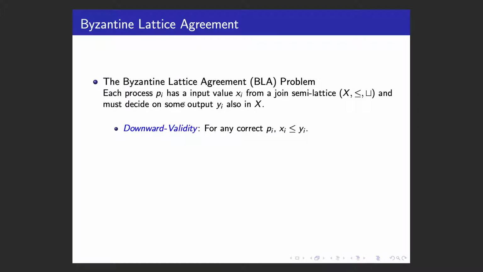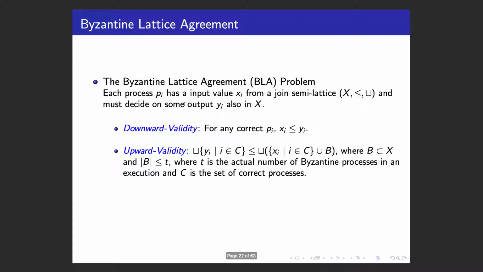In the Byzantine lattice agreement problem, each process has an input value from some join semi-lattice, and they must decide on some output also in the lattice, which satisfies the following requirements. The first one is downward validity, which requires that the output of each correct process has to be at least its input value. And upward validity requires that the Byzantine processes can introduce at most t values into the decision value of a correct process, where t is the actual number of Byzantine processes.